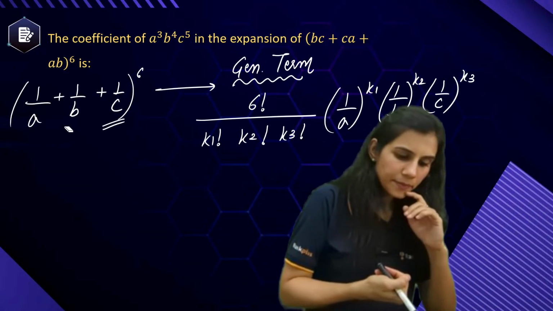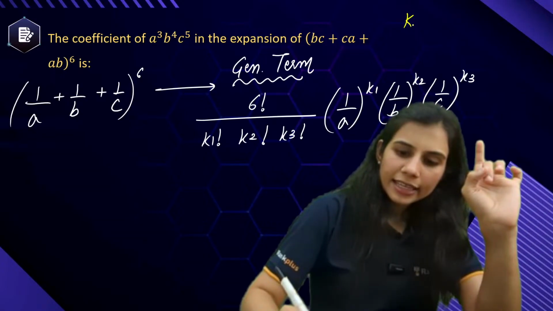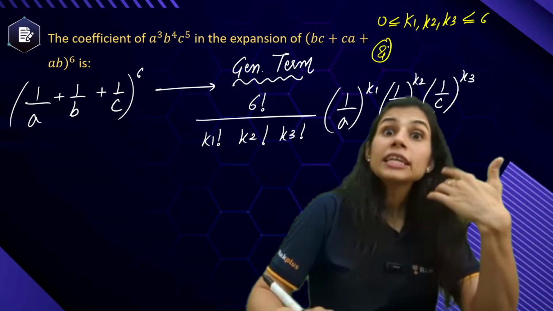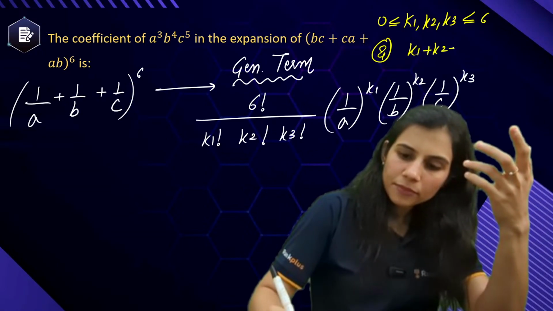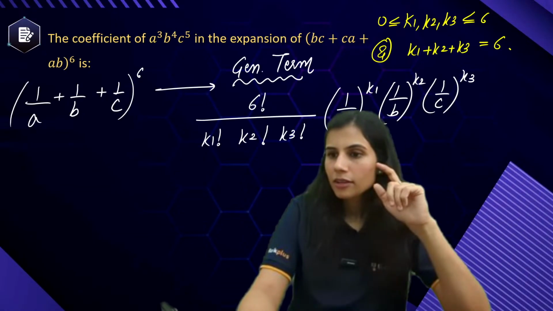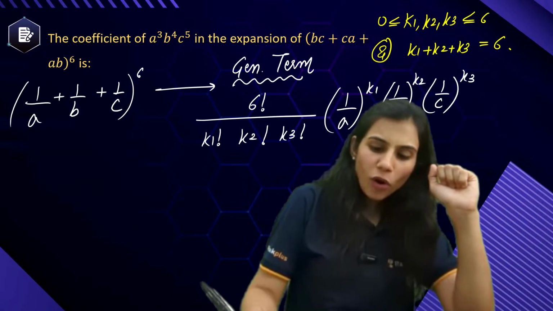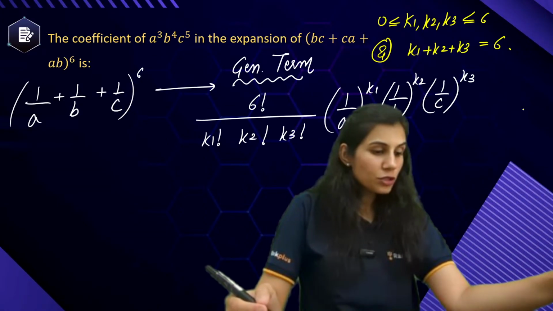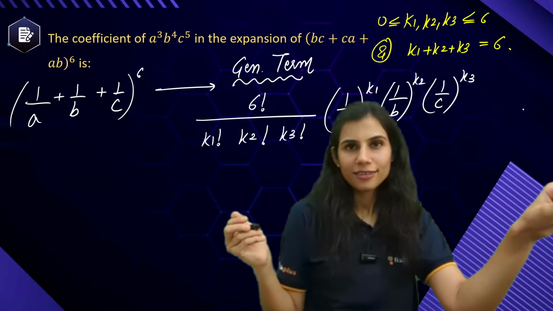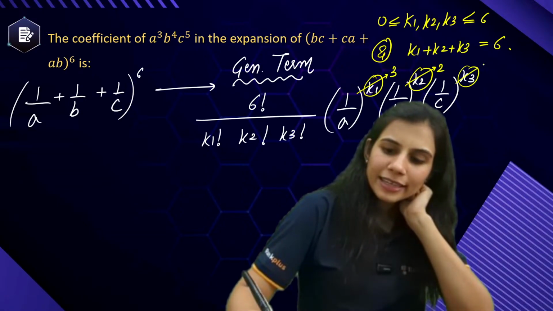Is this making sense? Now what you'll do? Remember the restriction. K1, K2 and K3 are less than equal to 6, greater than equal to 0. And another even more important restriction is that the sum is equal to the final index, which is 6. Cool? Very good. Now what do you want? You want the coefficient of 1 upon A raised to the power 3, 1 upon B raised to the power 2 and 1 upon C raised to the power 1. That means you want K1 to be 3, K2 to be 2 and K3 to be 1.